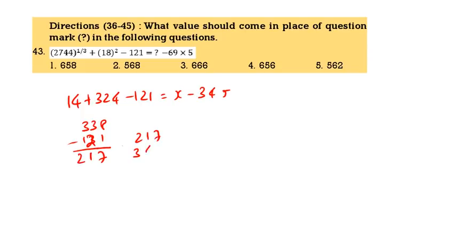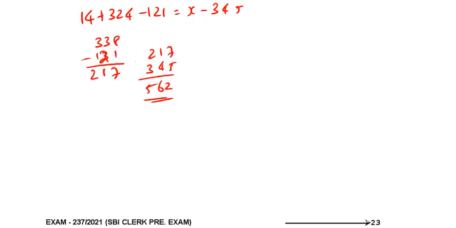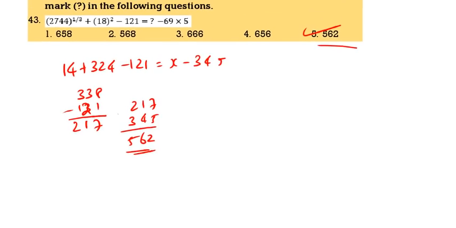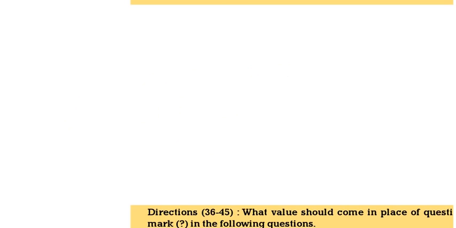217 plus 345. So it will be equal to 562. Option 5. See the next question.